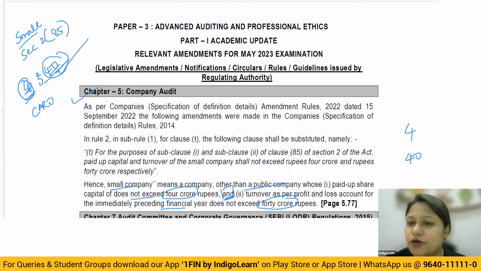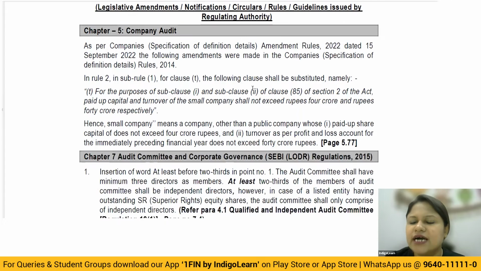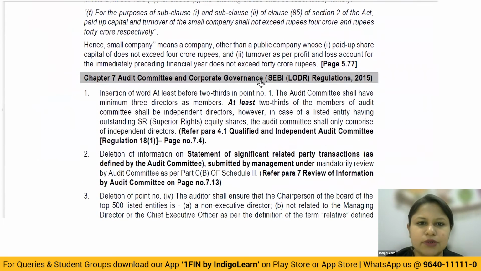This is a very, very important part. Okay. So you can definitely expect questions in the examination regarding applicability of CARO, or asking you regarding the ceiling limit on the number of audits and all, where they could actually pick up this particular amendment and question you on that. All right. So that is the first one, which is a simple one.